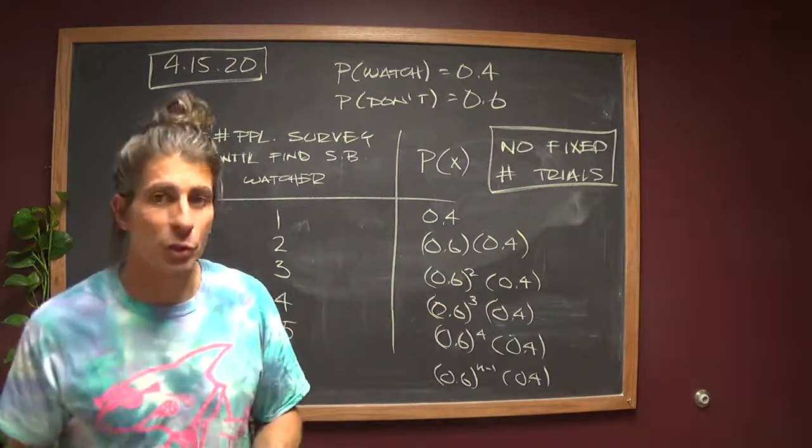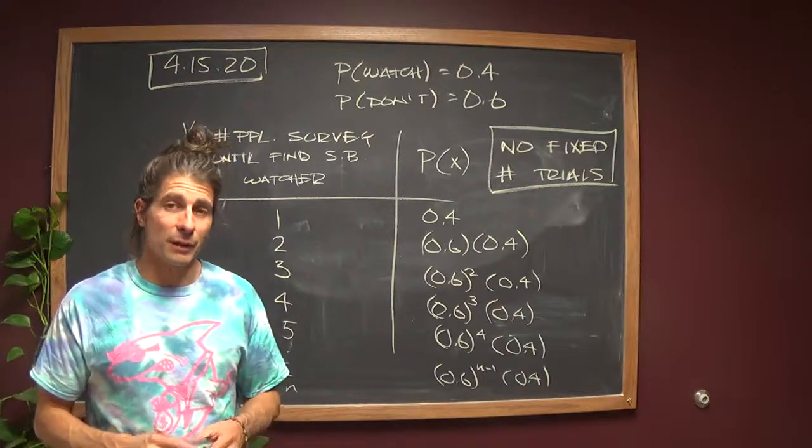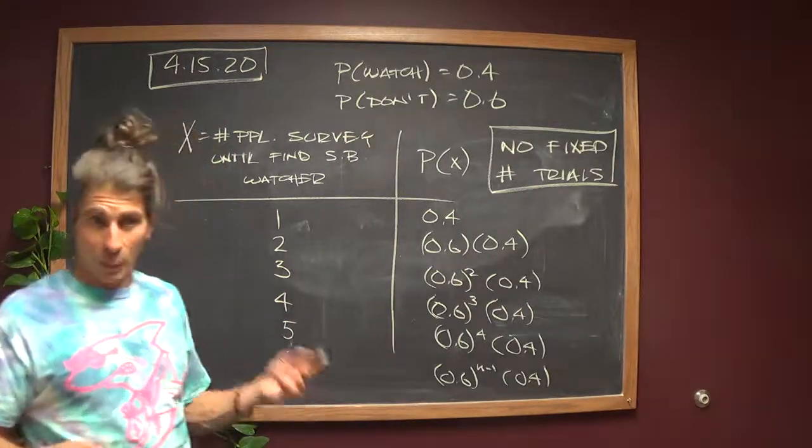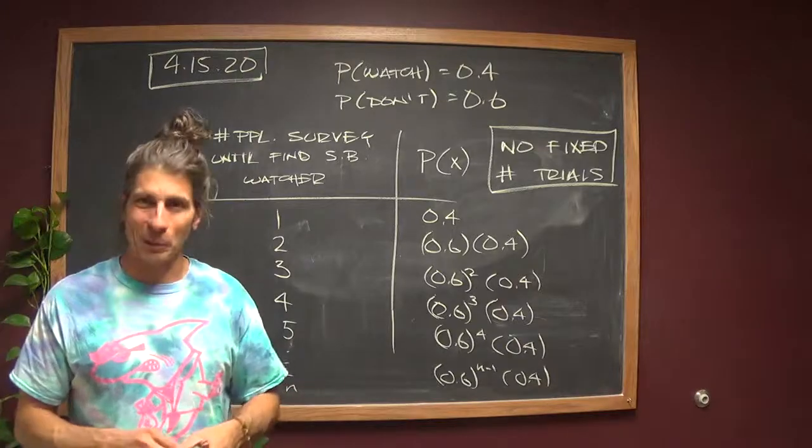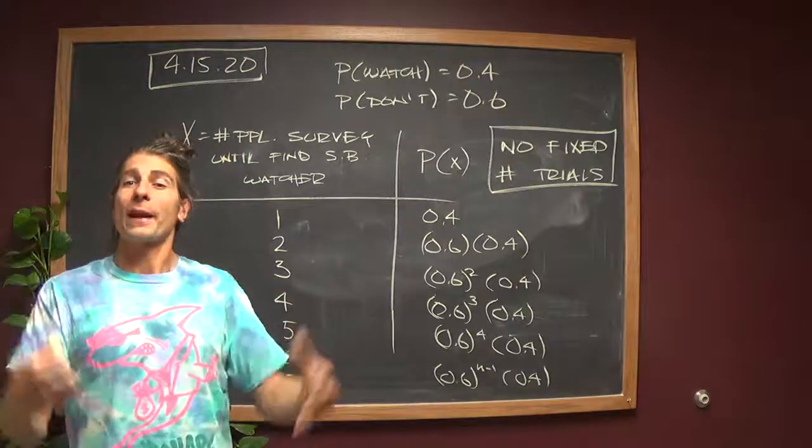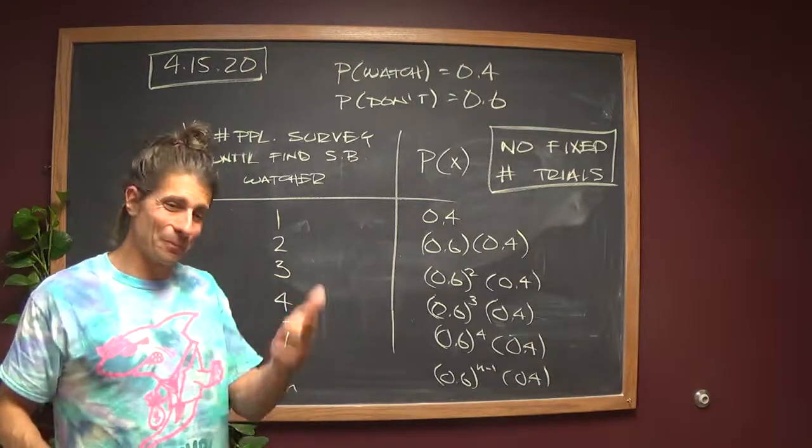So the geometric distribution is great when you don't want to fix the number of trials, but in this case we do because we're talking about the binomial distribution. So anyway, that's an over-answered number 20 for you, and hope that helped.